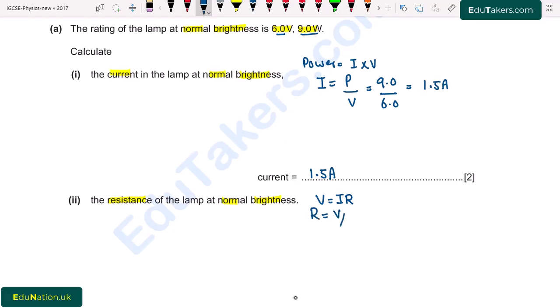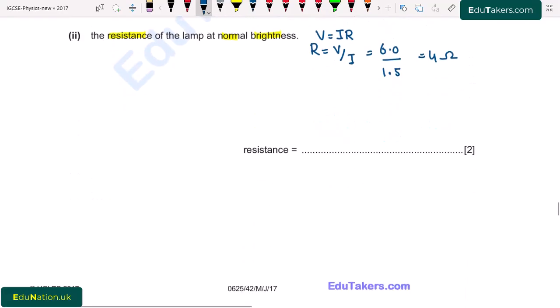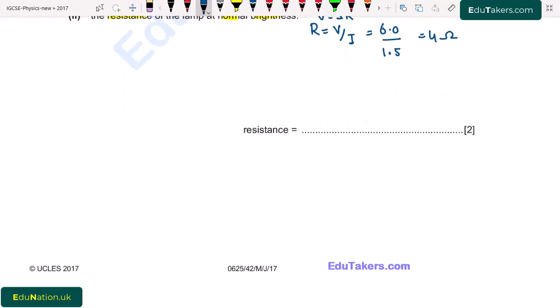It will be equal to V over I, where V is the potential difference, which is 6.0 volt, over the value of current is 1.5 ampere, that we already calculated in part first. So the value of resistance comes to be 4 ohm. Ohm is the unit of resistance. I write here, resistance is equal to 4 ohm.